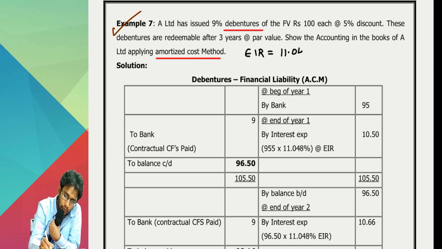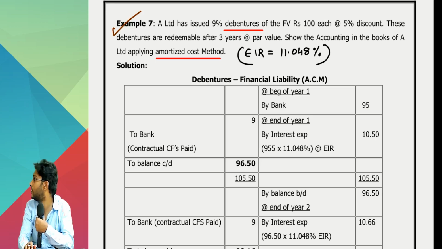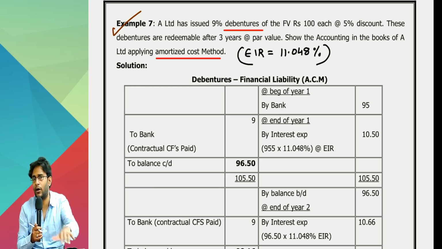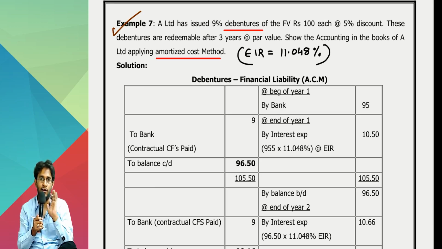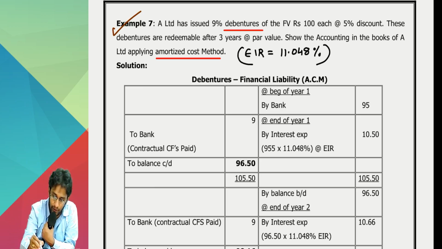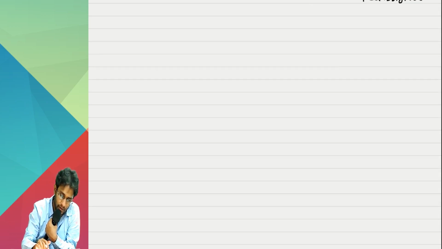EIR is equal to 11.048%. In the exam they will give you big questions, sir, except one or two questions where the requirement itself is EIR. There you have to calculate EIR. In normal questions they will give you the EIR. Okay. Now anyway, let's see what this is.